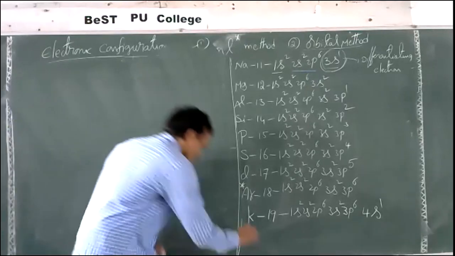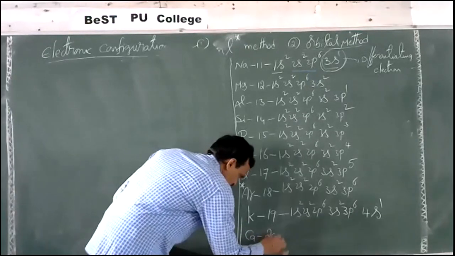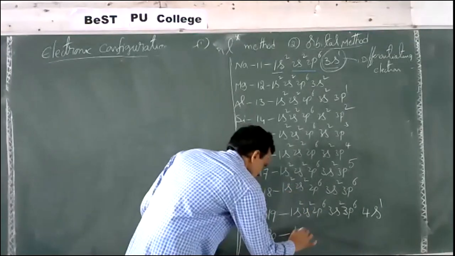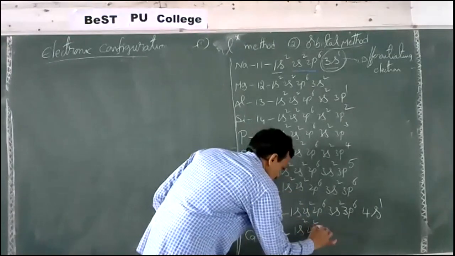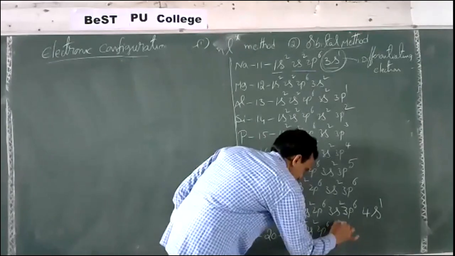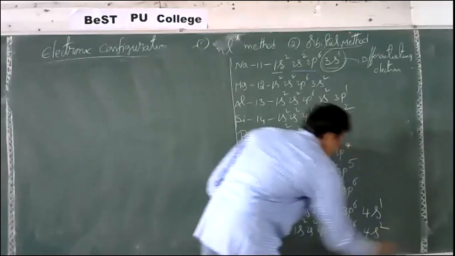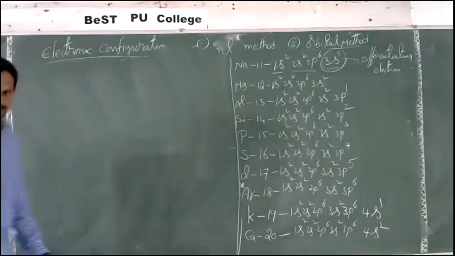Now calcium, 20: 1s2, 2s2, 2p6, 3s2, 3p6, 4s2. By this, 20 electrons are completed.